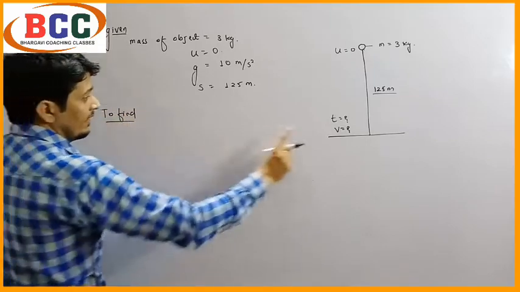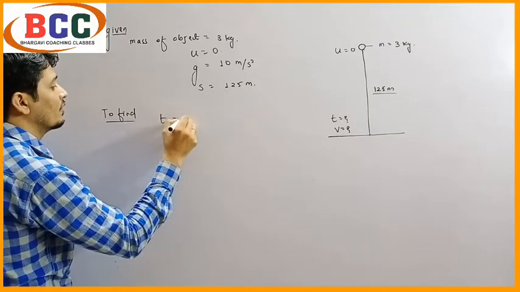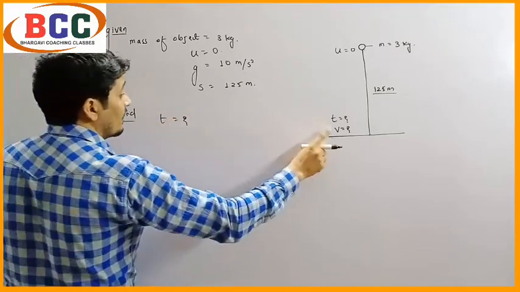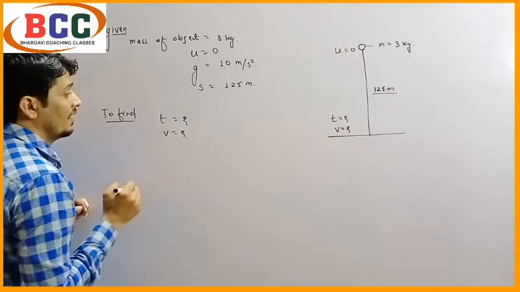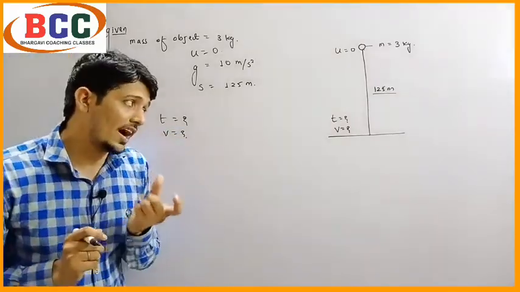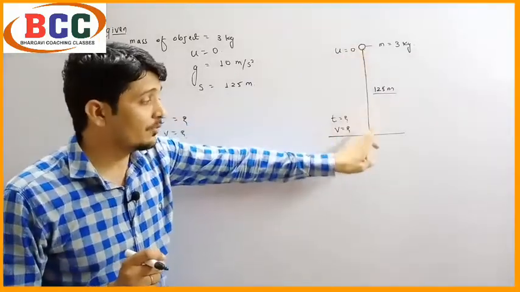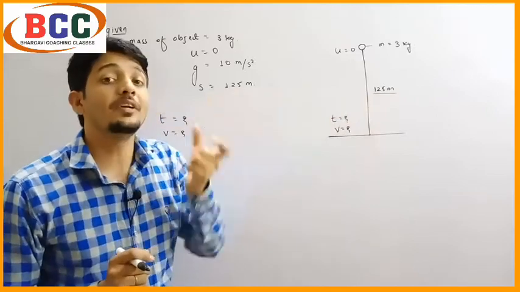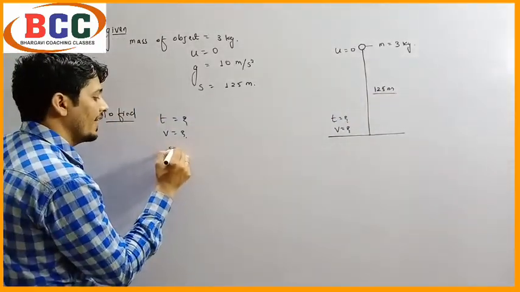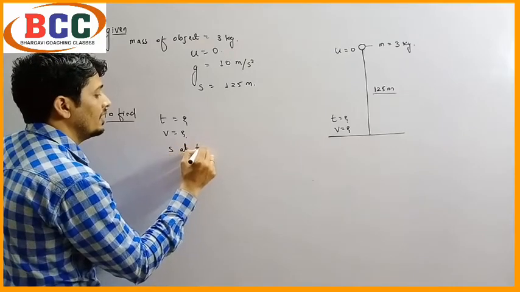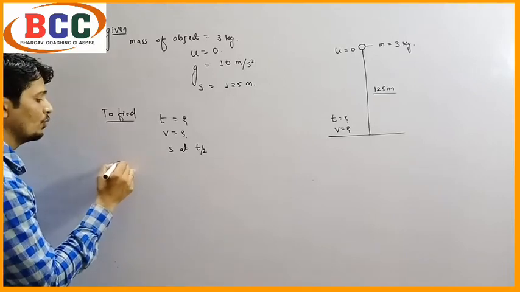Now we have to write to find. What do we have to find? The time taken for the ball to reach the ground, that is t equals question mark. Then we have to calculate the final velocity, that means v equals question mark. And the question asks us to find the height of the object from the Earth surface at time t by 2, that means we have to calculate s at t by 2. So now we have to write formulas.